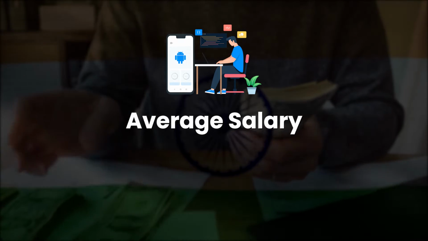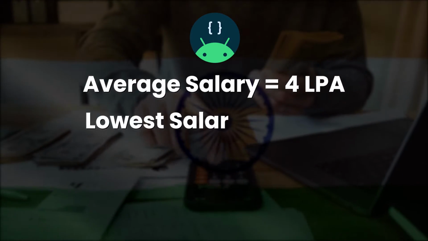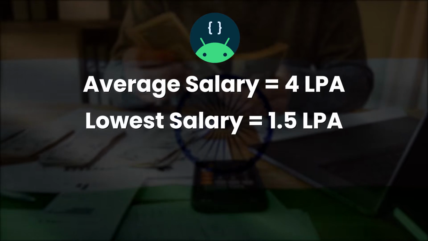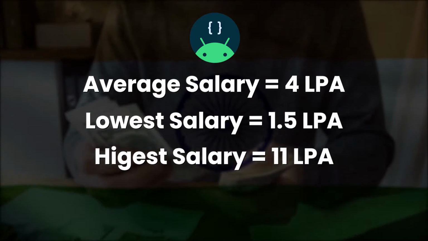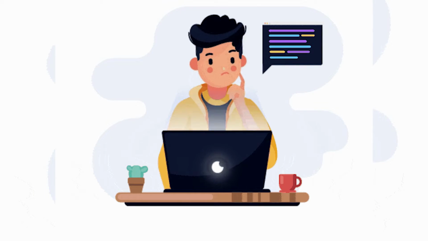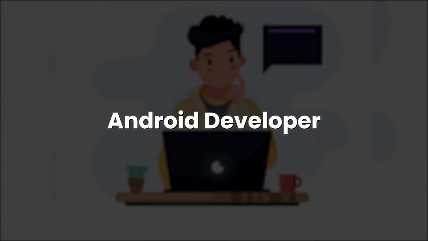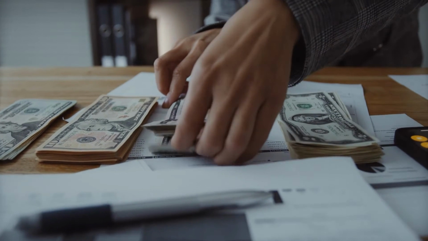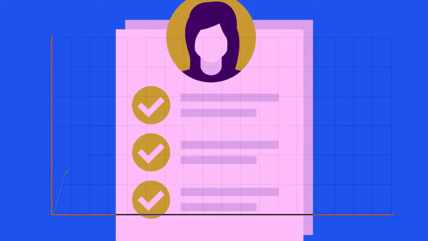Do you know that the average salary of an Android developer in India is 4 lakhs per annum, where the lowest is 1.5 lakhs per annum and the highest is 11 lakhs per annum? With these numbers, we can confidently say that Android development is an exciting field to explore with an expectation of a good salary package. And you know what? Qualified Android developers are in demand as well.